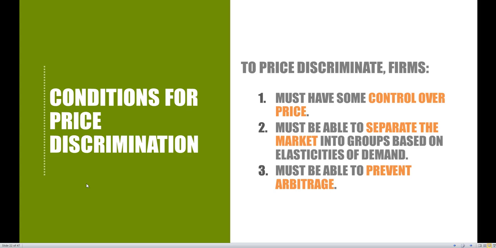So first degree, second degree, and third degree price discrimination. In each of these situations, the monopolist is going to be able to increase their own profits compared to if they charged everyone the same exact price. So we'll lay down the conditions for all these degrees of price discrimination as well as a supply and demand analysis.